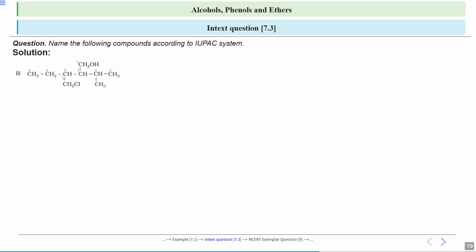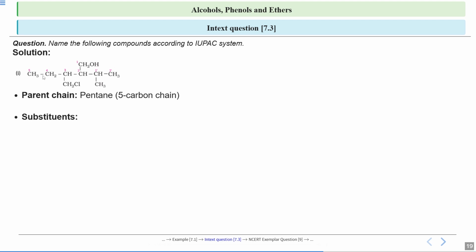1, 2, 3, 4, 5. We have selected this as the longest carbon chain because to this carbon your OH group is attached, and this should be given more priority. So the longest carbon chain has 5 carbon atoms. So this is pentane. The root word is pentane.